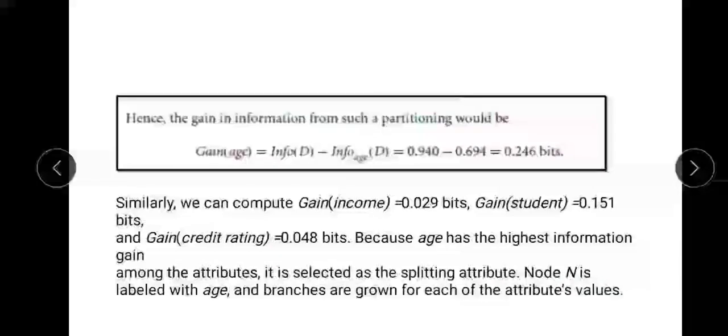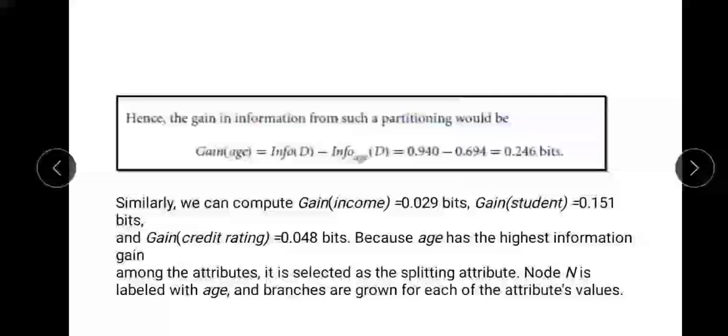After doing this calculation, we are going to calculate the gain in information, or information gain, from partitioning. So gain of age will be equal to information of D minus information of age on D, that will be equal to 0.246.